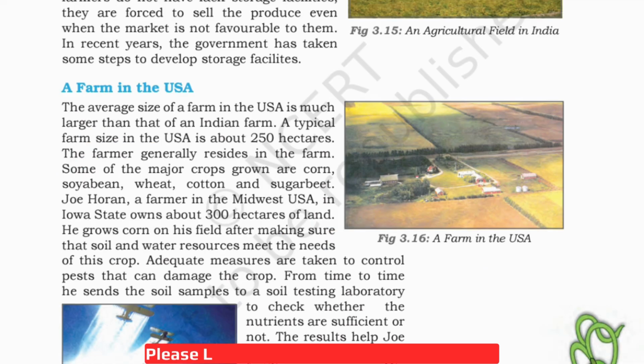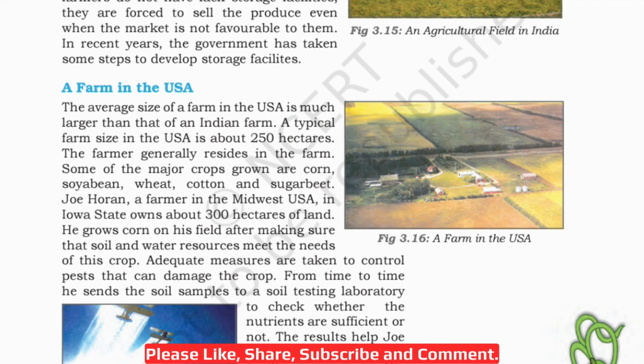Now let's read about the other case study, a farm in the USA. The average size of a farm in the USA is much larger than that of an Indian farm. Here in India we read that Munna Lal has only 1.5 hectares of field. But a typical farm size in the USA is about 250 hectares. See comparatively how big this is. The farmer generally resides on the farm.